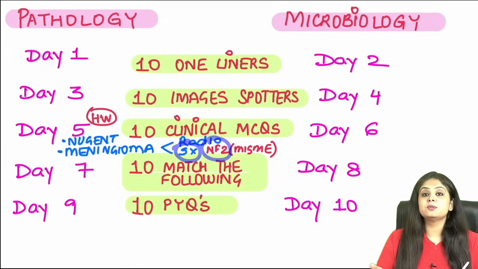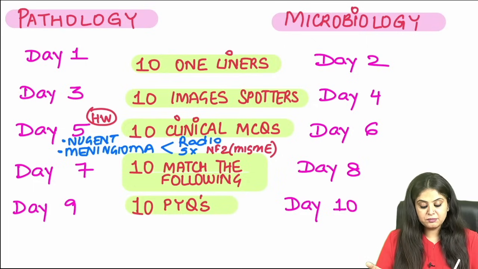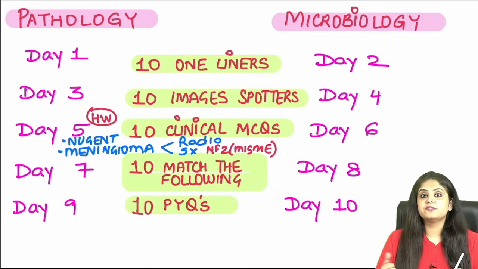we discussed, NF2, and the brain tumors associated with it that I asked you were MISME, that is multiple inherited schwannomas. The first one is schwannoma, the next one is meningioma of course, and the last one is ependymoma.